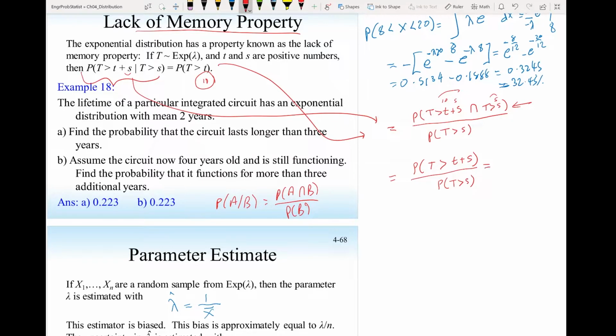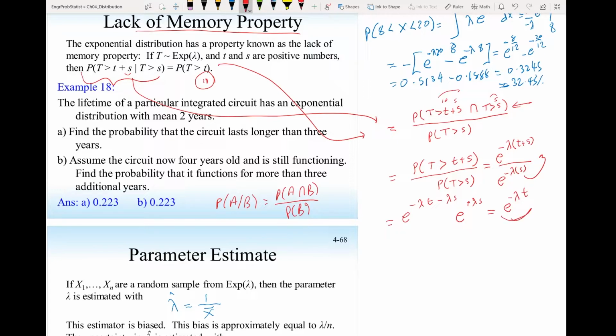And if I use the cumulative distribution function, this is just e to the minus lambda times t plus s, divided by e to the minus lambda s. And if I bring this into the numerator, this will be e to the minus lambda t minus lambda s, times e to the plus lambda s, and this is just e to the minus lambda t.